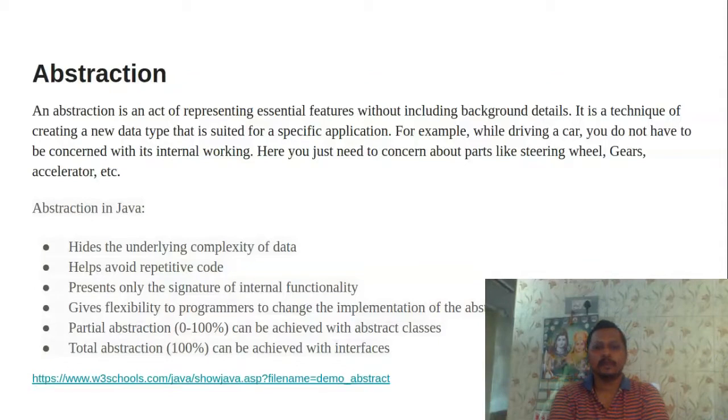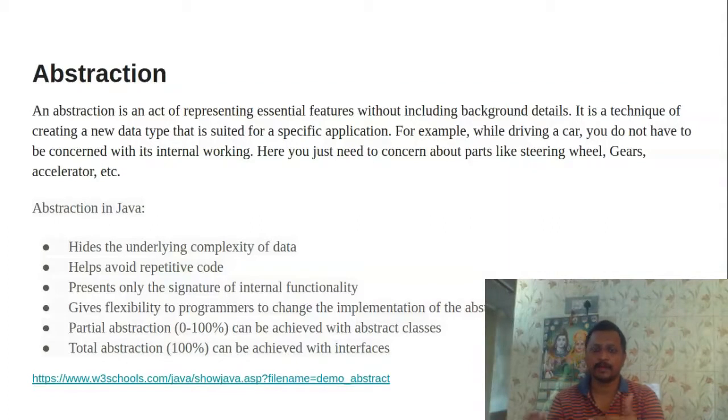Also, it avoids repeating the code. An abstract method is a common method, so it won't be repeated; we will do the implementation in another phase. It presents only the signature of the internal functionality.